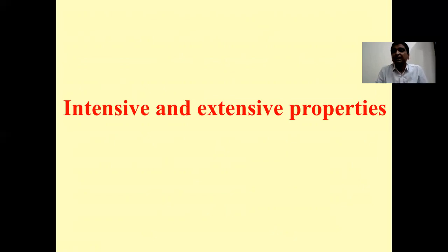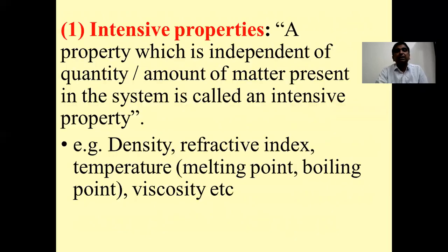Now we see what are intensive and extensive properties. Intensive property: a property which is independent of quantity or amount of matter present in the system is called an intensive property.